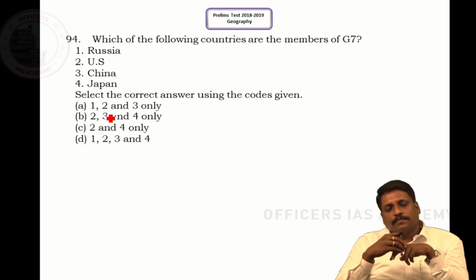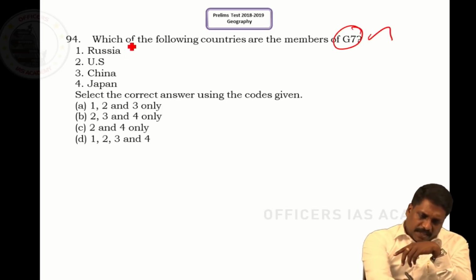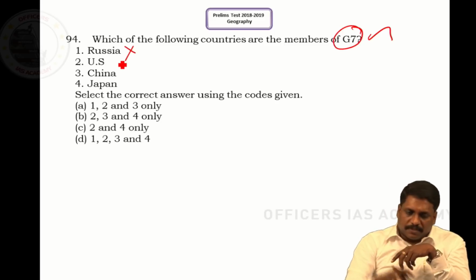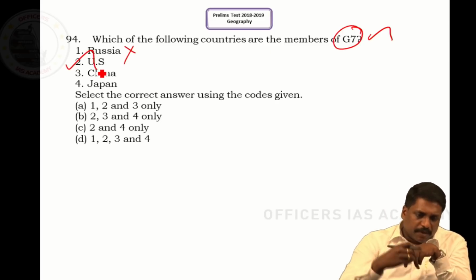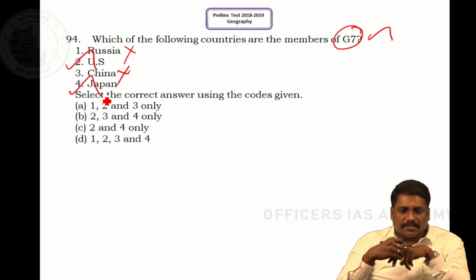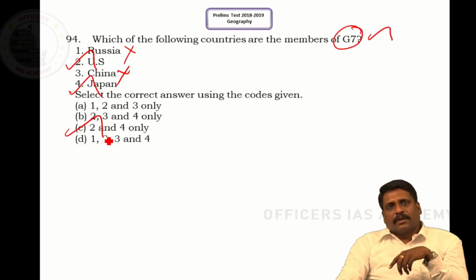Question number 94. Which of the following countries are members of G7? We have just discussed this. Russia is not a member because Russia has gone out of G7. USA is a member. China is not a member. Japan is a member. So the answer should be 2 and 4, option C. Direct question.